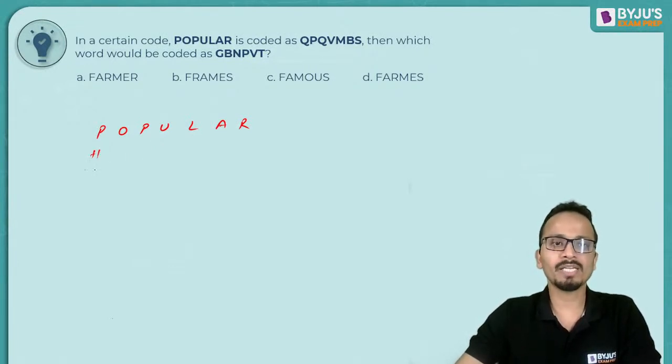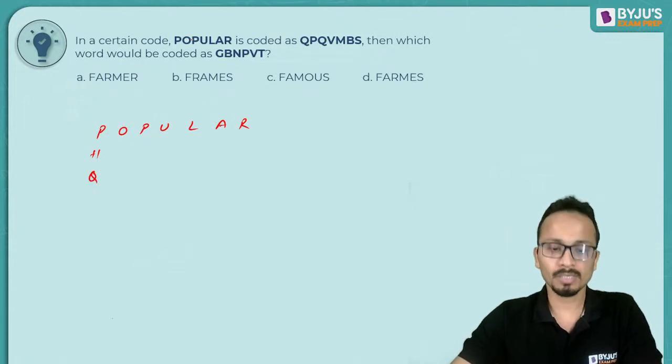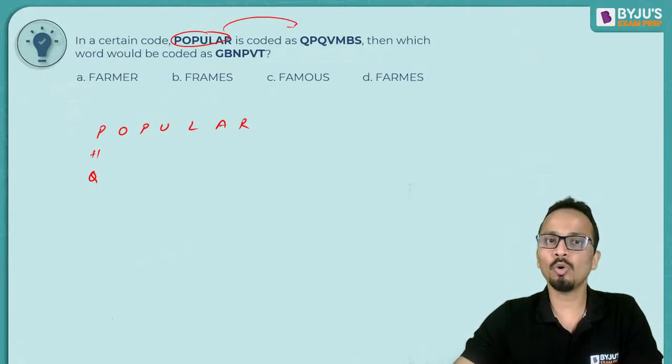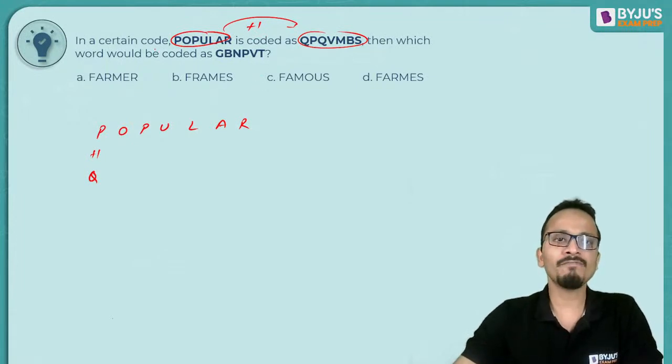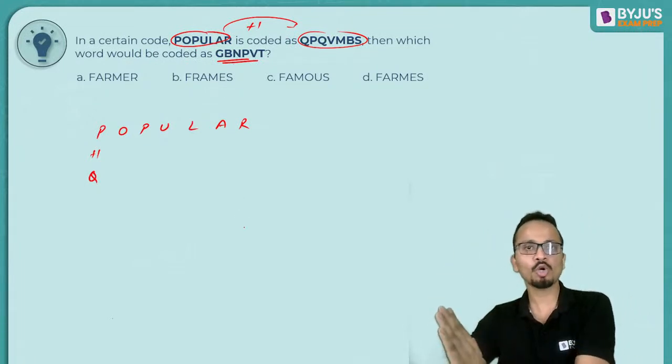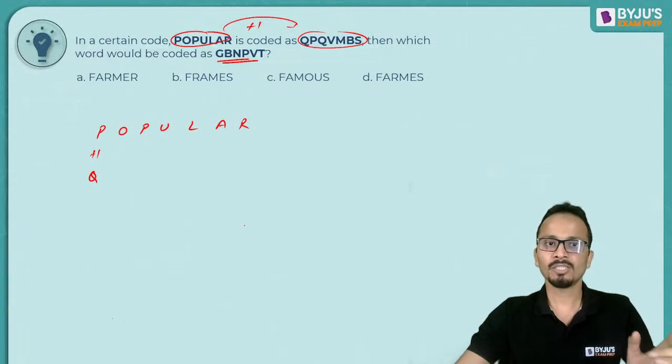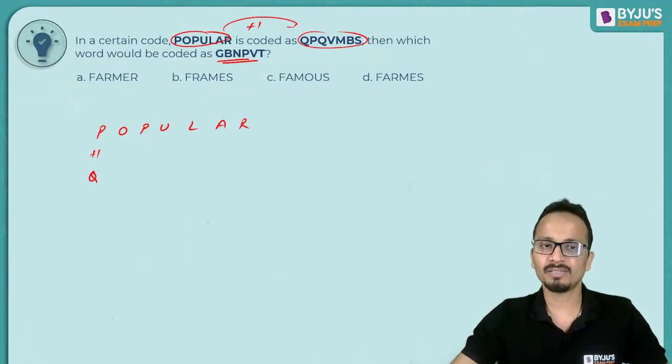So P plus 1 is Q. From word to code, they have added 1 to each of the alphabet. The question is, which word would be coded as this? So now you will have to go from code to the word. So you will be subtracting 1.